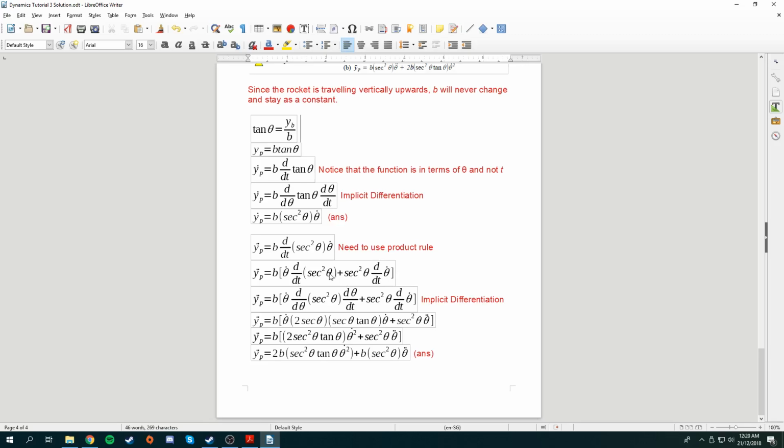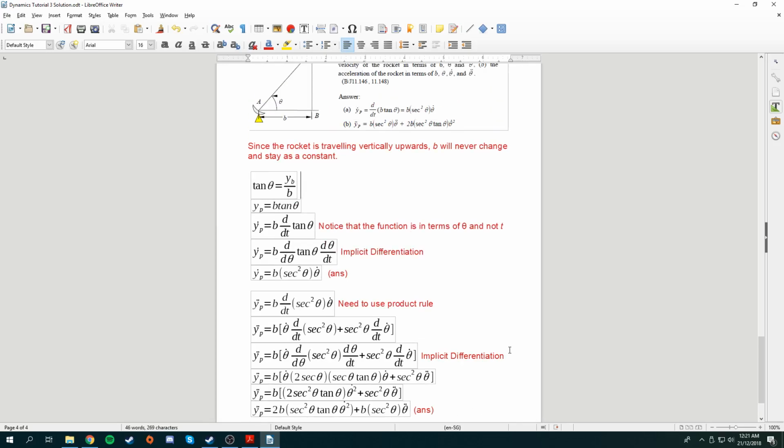And we realize again, over here there's this function where secant square theta is not in terms of time. Hence we need to use implicit differentiation and multiply it by d theta over dt. And over here, theta dot is already a function of time. Remember, theta dot is d theta over dt. So when you differentiate in terms of time, there is no need for you to do an implicit differentiation. Hence it remains the same over here. Then it's just a matter of doing easy differentiation, and you'll be able to get your answer.